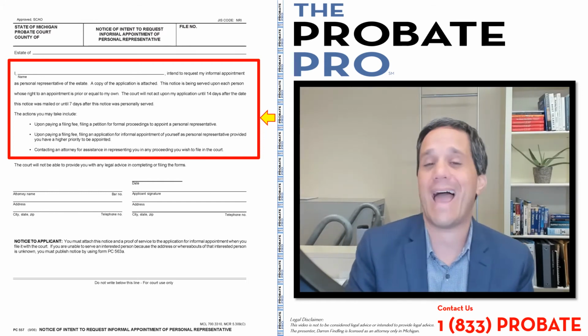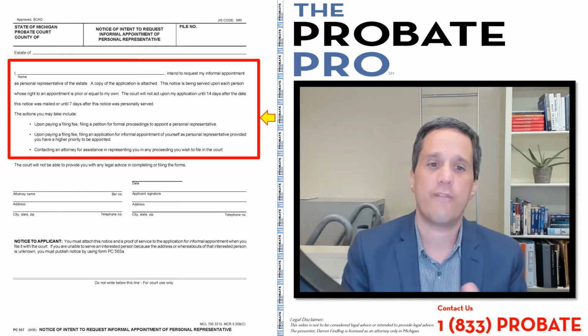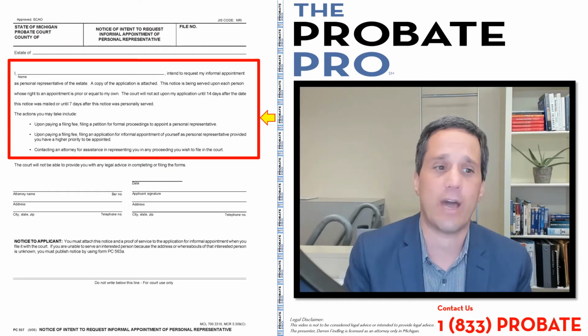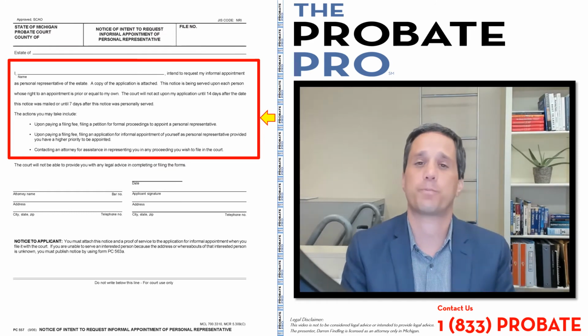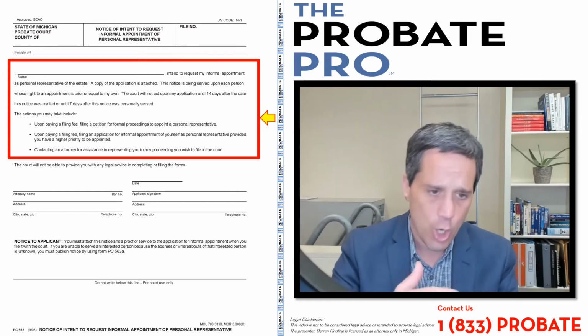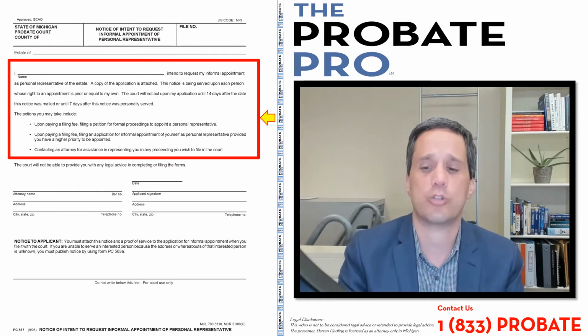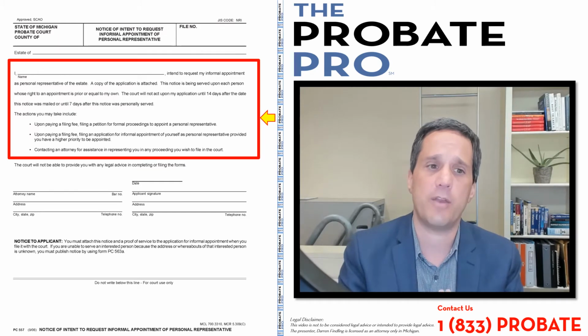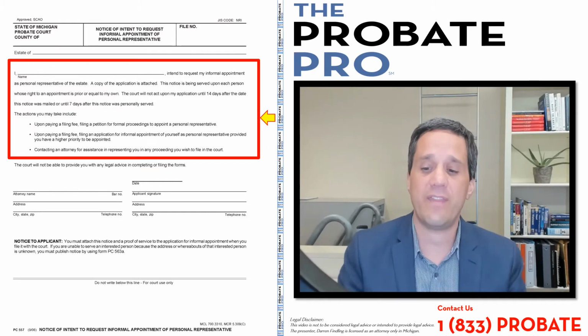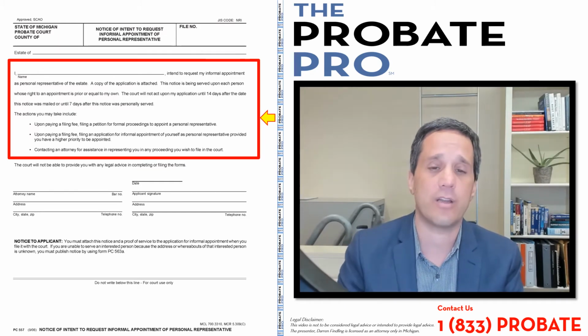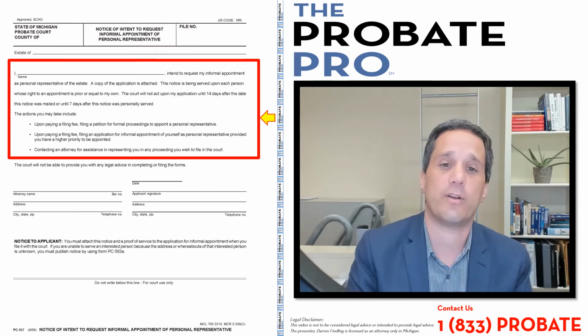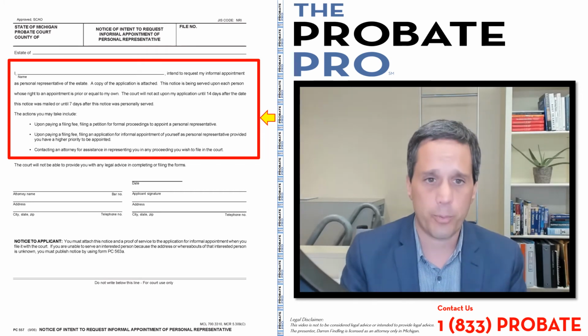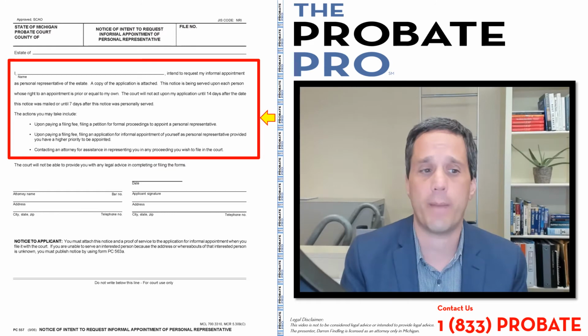The court will not act upon the application until 14 days after the notice is mailed out, or 7 days if the notice was personally served. So you can do it by mail or, of course, personal service of the notice of intent. And within that time frame, once that has expired, after that time period, the court can take action to appoint the individual through informal probate.